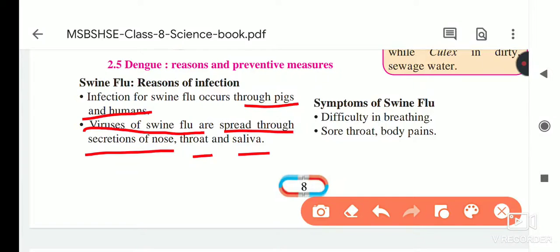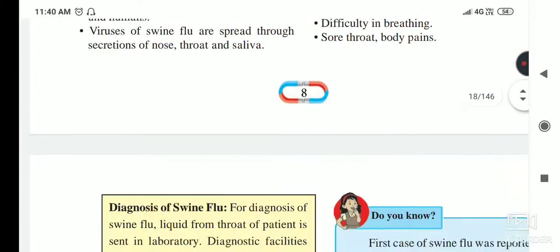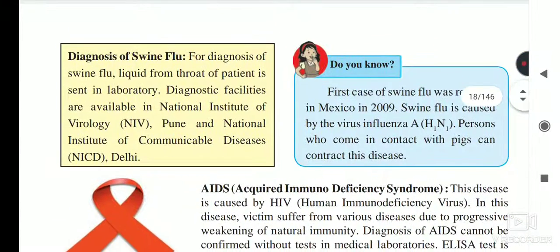When we cover our mouth with a mask, this disease does not spread to another person. So swine flu is spread through the secretion of nose, throat and saliva. What are the symptoms? Difficulty in breathing, sore throat and body pains. These are the symptoms, and if you see these symptoms, you may be suffering from swine flu.